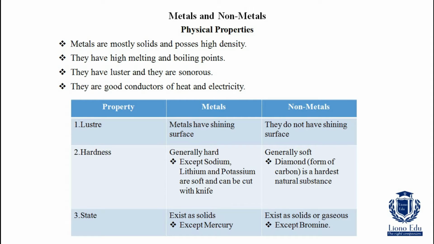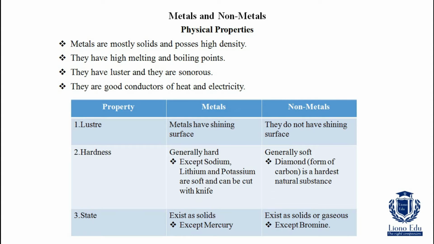First, let's see the first property, luster. Metals have a shining surface. Non-metals do not have a shining surface. Hardness. Metals are generally hard, but exceptions are there. Sodium, lithium and potassium are soft and can be cut with a knife. Non-metals are just the opposite of metals. Metals are hard, but non-metals are soft. Diamond is a non-metal, but diamond is an exception because diamond is not soft, diamond is hard.